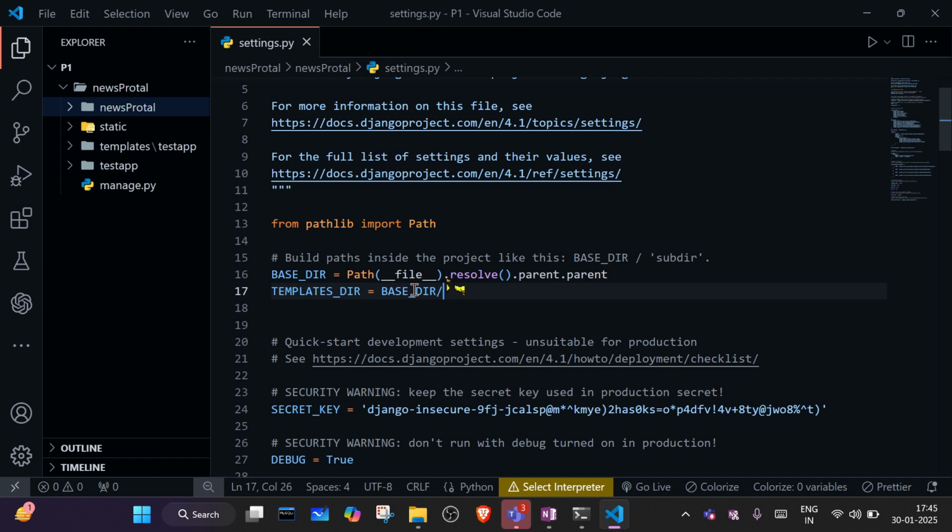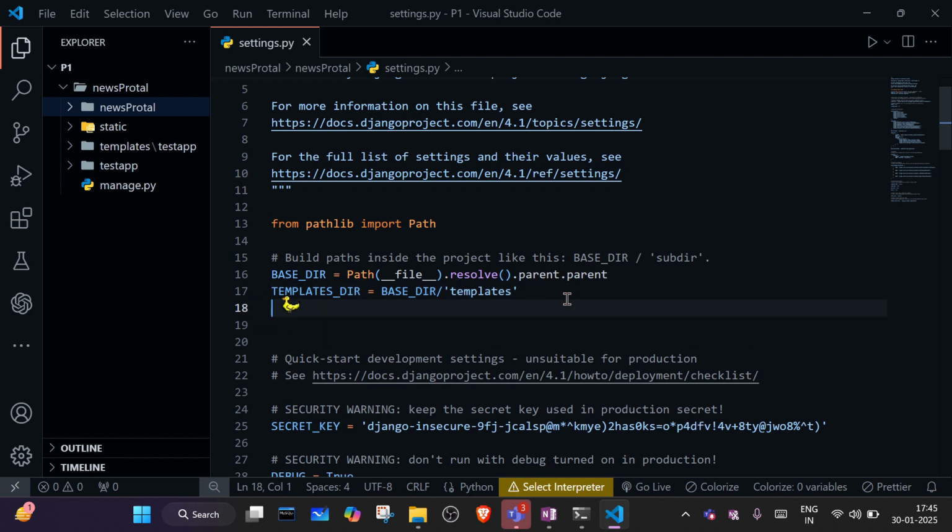Then a forward slash, and inside the base dir we have our templates folder, so here I will write templates.